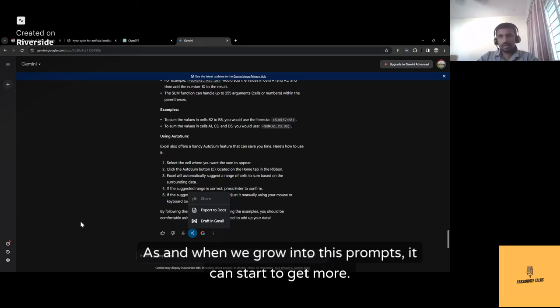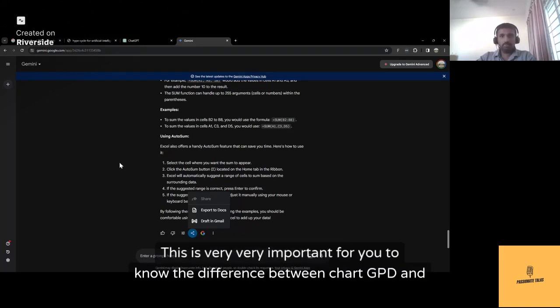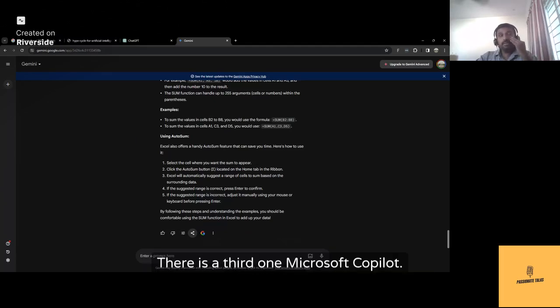I would say, as and when we grow into prompts, it can start to get more interesting. Okay, let us take this example. What happened in January 2023? This is very, very important for you to know the difference between ChatGPT and Gemini. There is a third one, Microsoft Copilot.